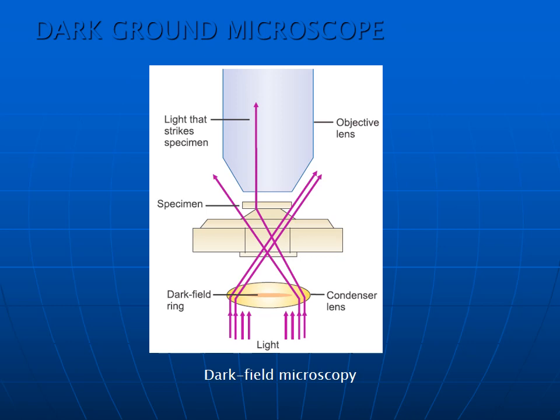The principle involved is using the condenser lens to allow the light to pass to the specimen. There is a dissociation of the light. The light which strikes the object will pass through the objective lens, and from this objective lens you can see the objects. The objects seen with dark ground microscope are very slender organisms. Examples are the spirochetes, the best example being the syphilis organism.